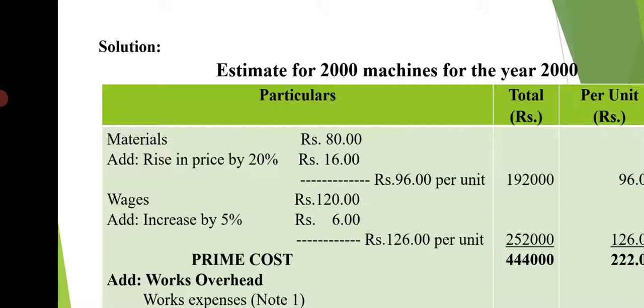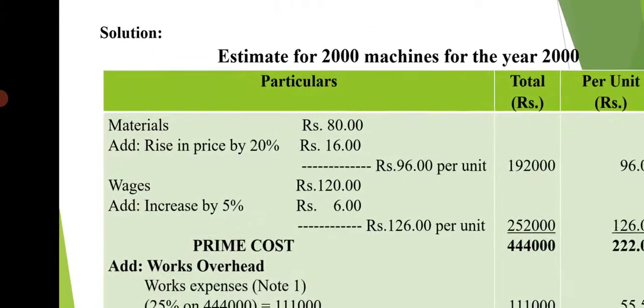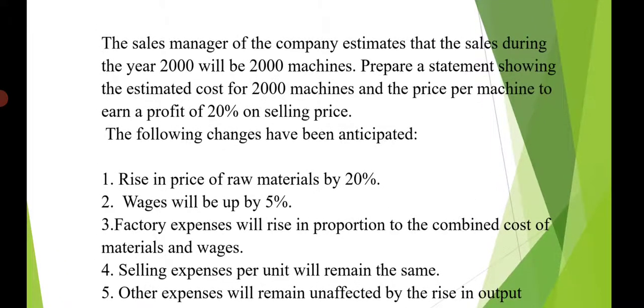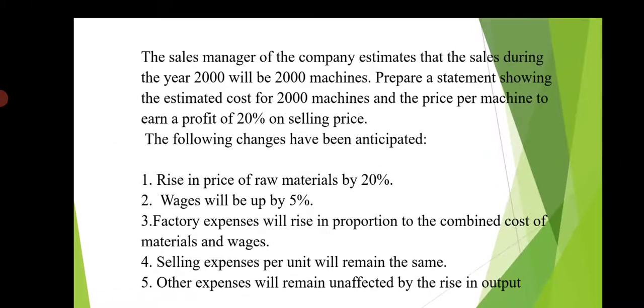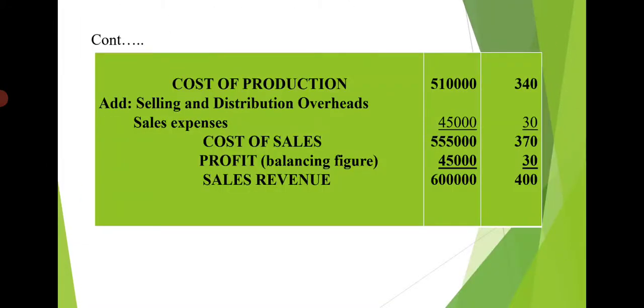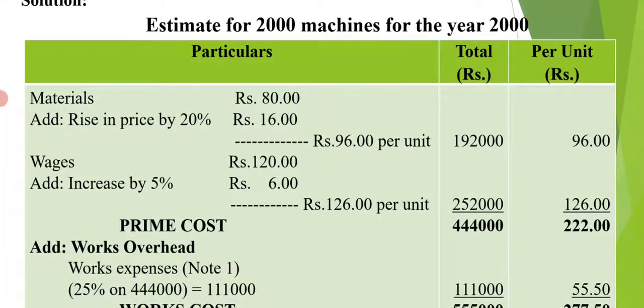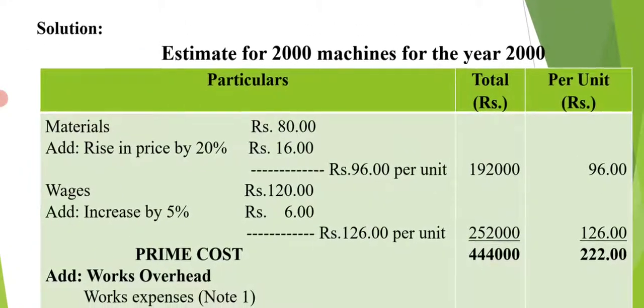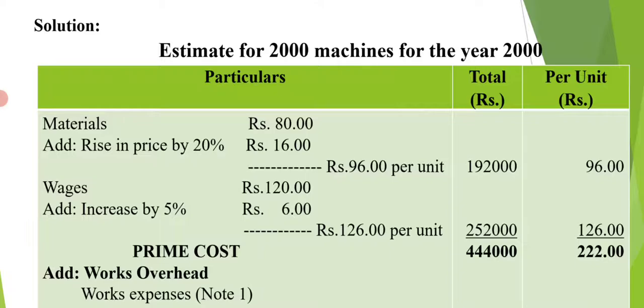Yes. So material cost, for that we have to take into consideration the changes. So what is the change here? Rise in price of materials by 20%. So on that 80 rupees we have to take 20% increase. So 80 plus 20% of 80 is 16. So 80 plus 16 equal to 96 rupees per unit is the material cost per unit. So 96 per unit is the material cost, and for 2000 units 96 into 2000, so that will be 1,92,000.